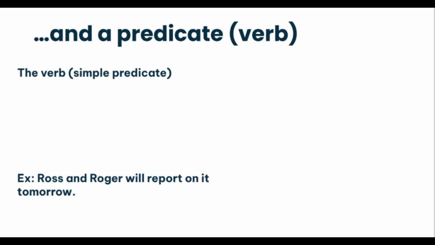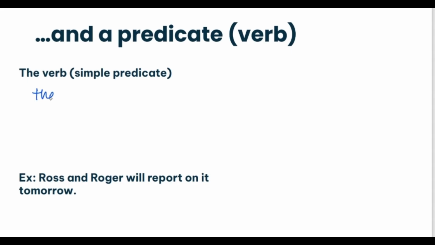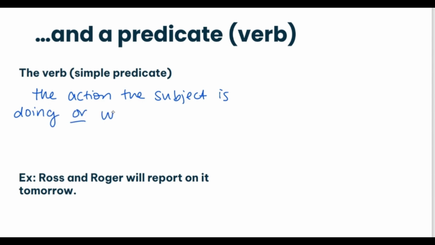So now that we've practiced identifying the subject of the sentence, the subject is always going to be doing something or having something being done to it. And that is the verb, which is the predicate of the sentence, right? So every sentence has a subject and a predicate, subject and a verb. So the verb is the action the subject is doing, or what is being done to the subject.